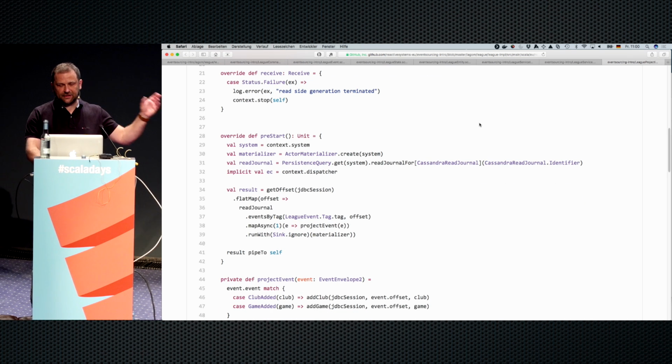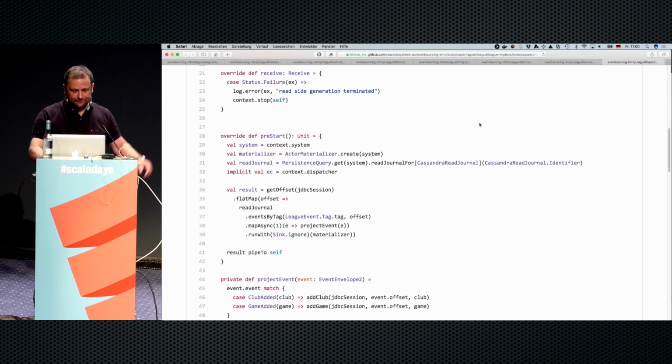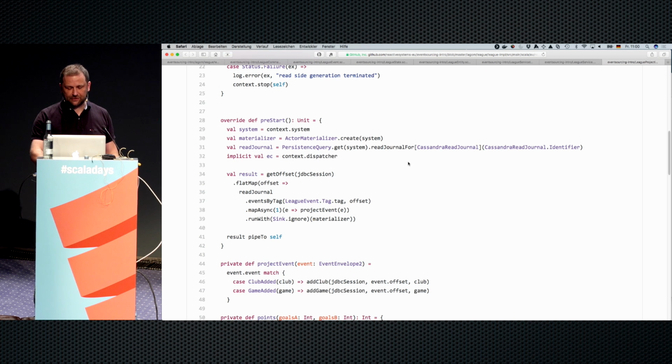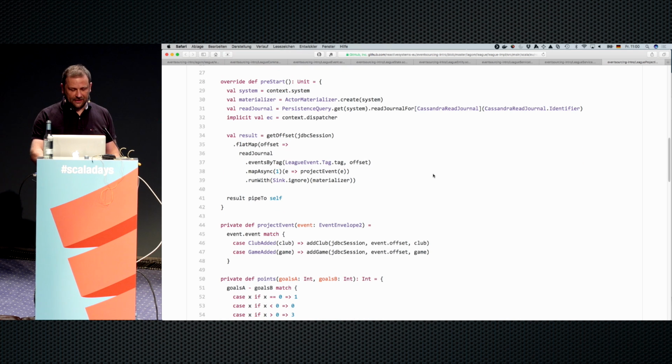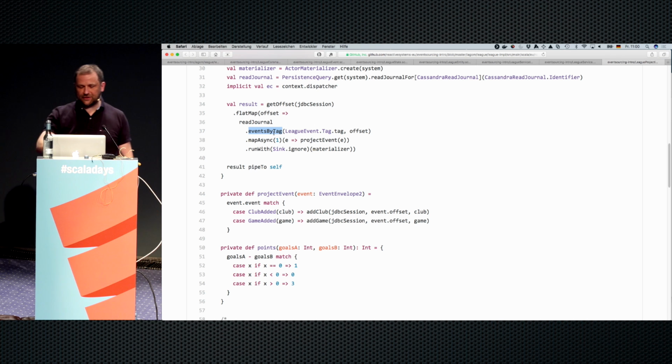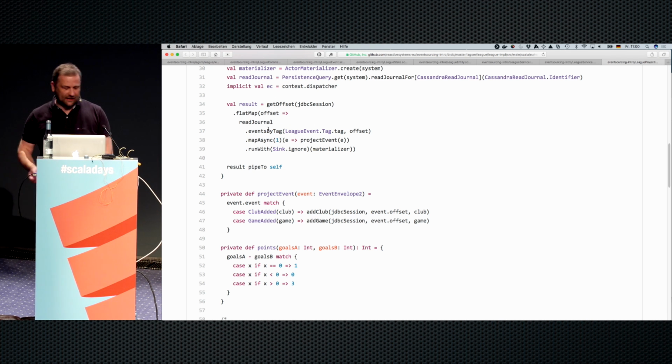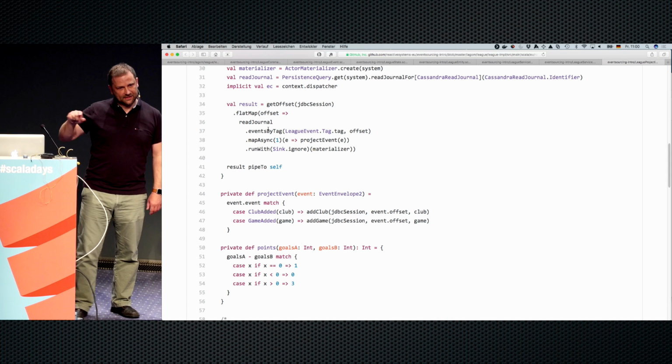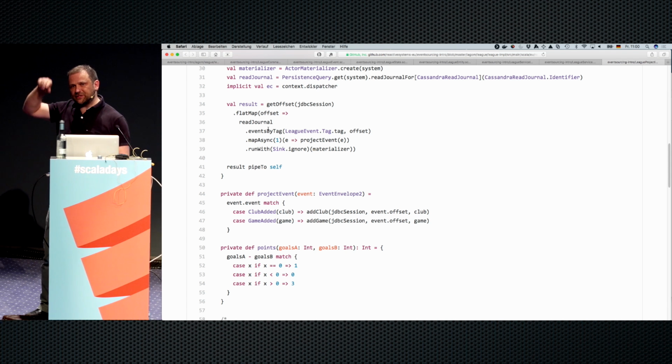You just get the session for the read journal. So you can get your Cassandra session from Lagom, and then you just use the events by tag. This is an aggregate persistence query thing, right? You get this persistence query, and it has an events by tag method. This is where the tags come in. If you remember when we defined the events, we tagged them.